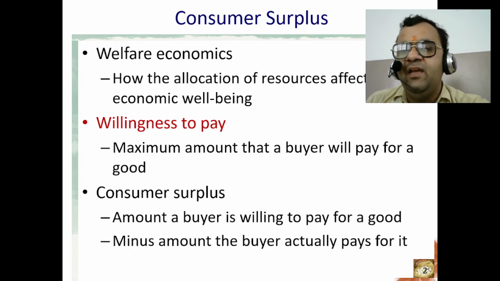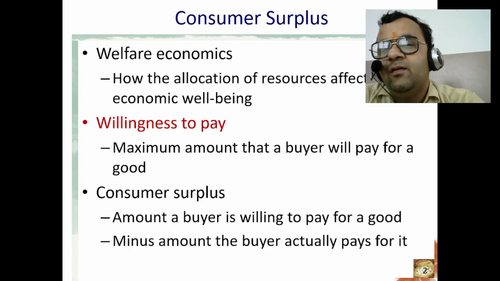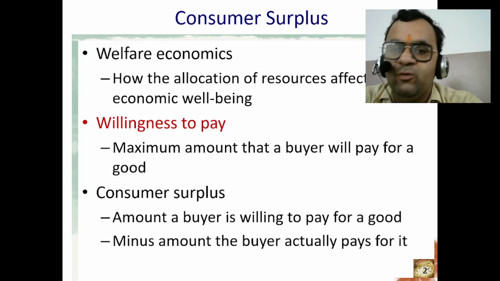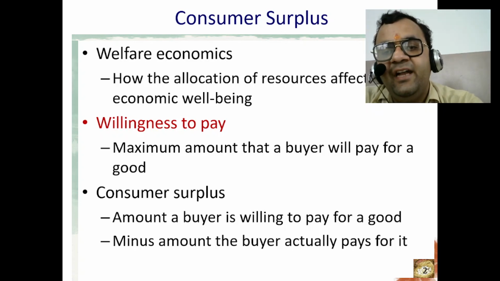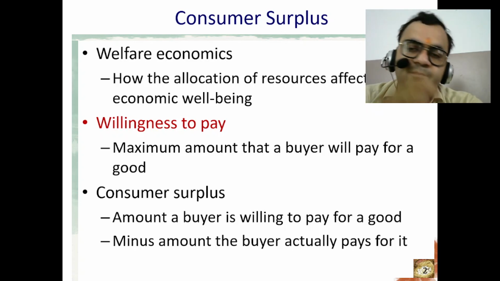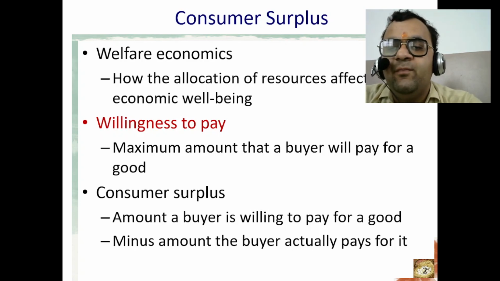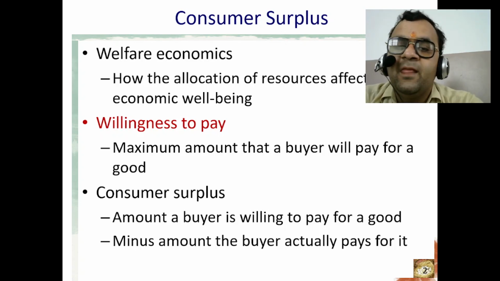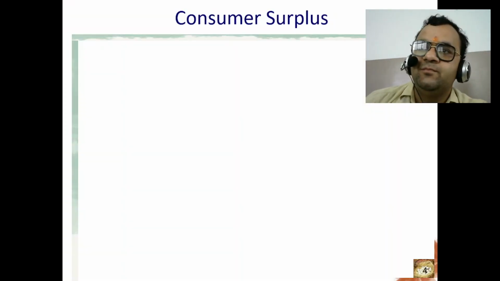Willingness to pay can be influenced by various factors including income, preferences, substitute goods, complementary goods, brand loyalty, and quality perception. By understanding willingness to pay, businesses can make informed decisions to maximize revenue and customer satisfaction.